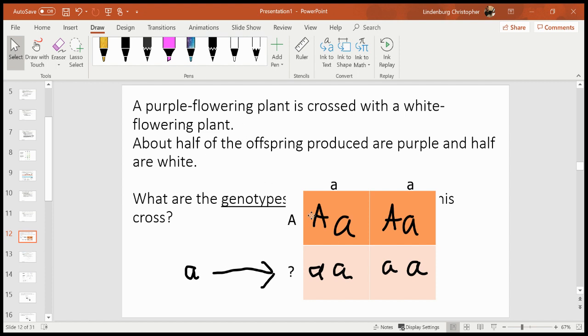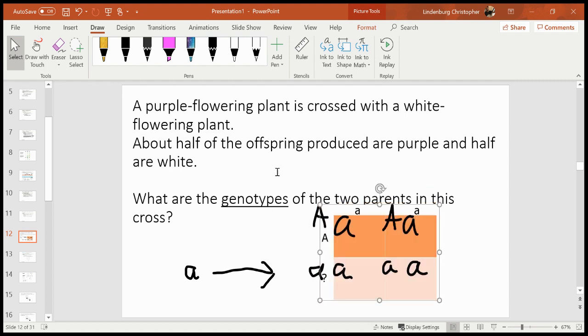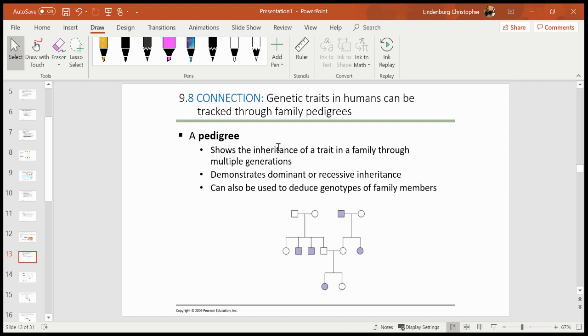That's a test cross. So the question would say, what are the genotypes of the parents and the offspring? So, consider doing a test cross with humans. Obviously, that would present some ethical concerns. So we don't do test crosses with humans. Rather, we do what's called a pedigree. So with a pedigree, you have to basically know your family history. And then you can track the inheritance of traits through multiple generations.